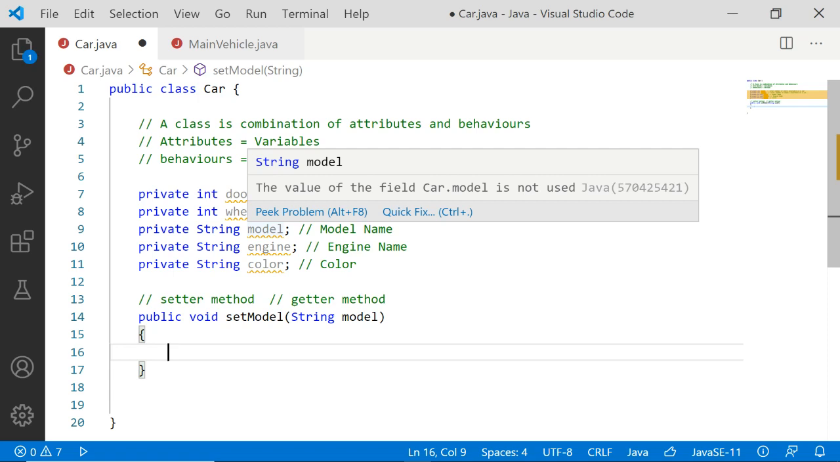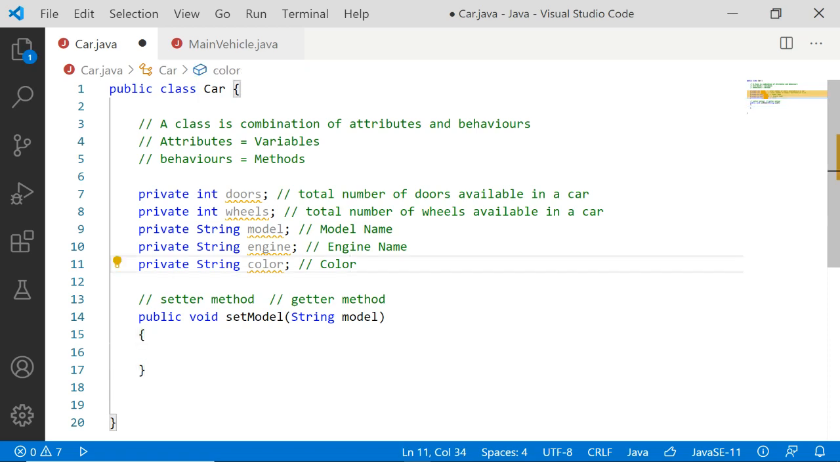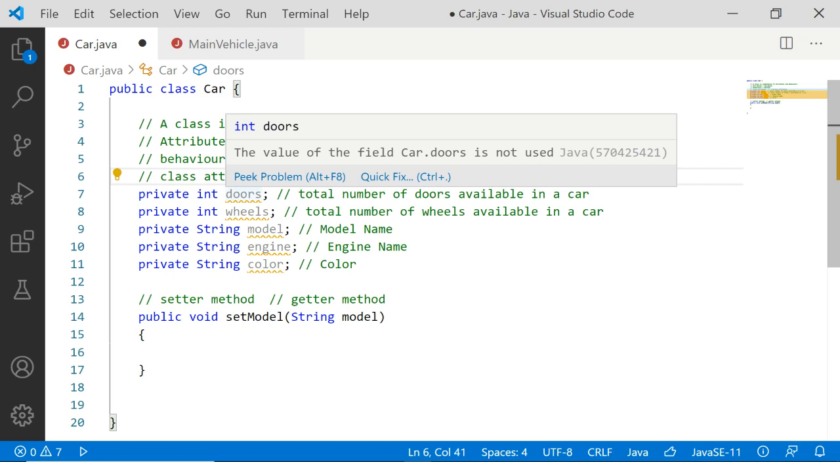But let me tell you one thing. There are two kinds of attribute. One kind of attribute is the class attribute. The next kind of attribute is the instance attribute. Okay, I'll tell you what this instance attribute is. See, class attributes are attributes for which the value of the attribute will not change. It will remain the same for all the objects.